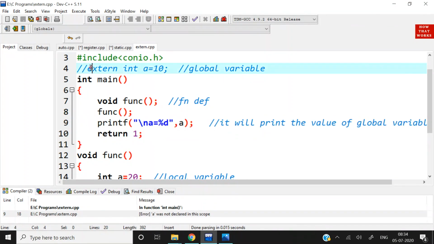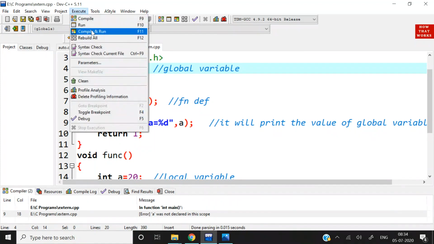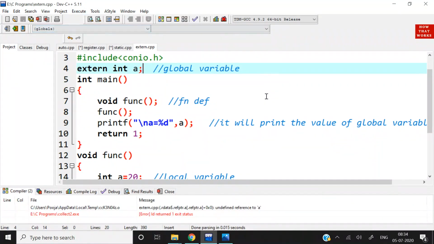So we need to declare a, whether we give it a value or not. Or if I give it like this, again it is giving an error,